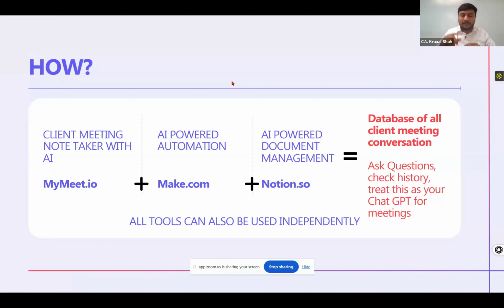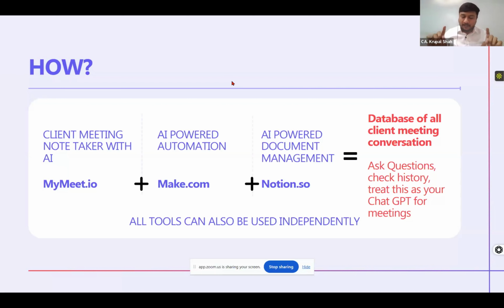But it is a manual intervention to get all the details every time from MyMeet to Notion. So in between, I want one automated tool which will capture the details from mymeet.io as and when the meeting gets completed, and automatically send those details to Notion.